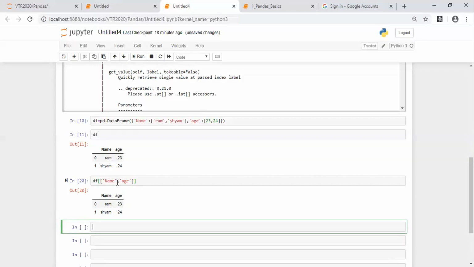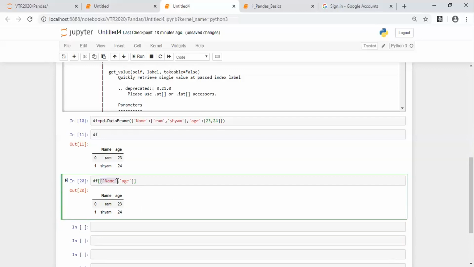Why are you putting double brackets here? As I told you, when you are combining multiple elements, we use double brackets. I'm combining multiple elements here, both the name and the age. I have multiple elements here, so I'll be able to get the values because it is multiple values, right?